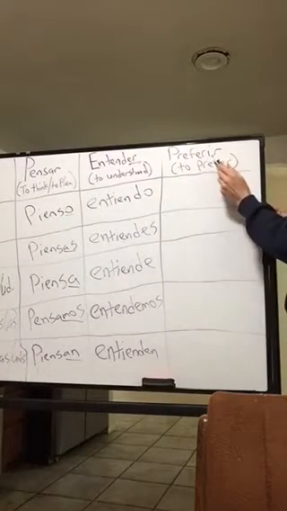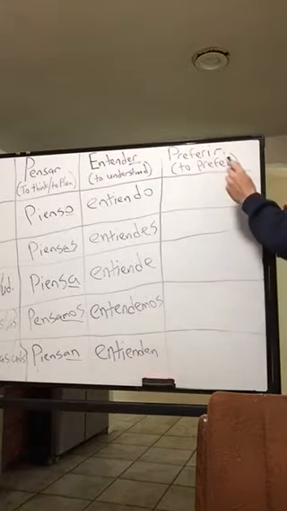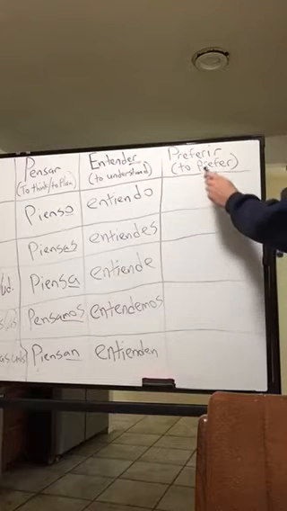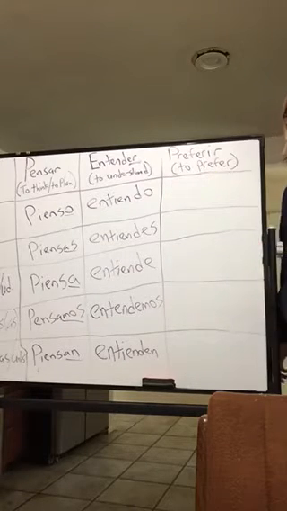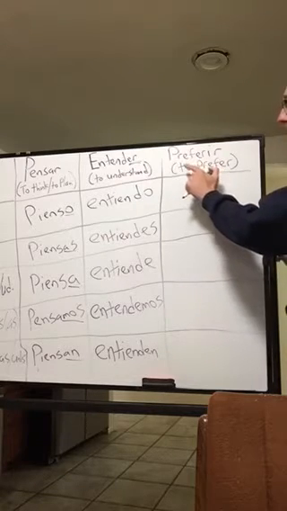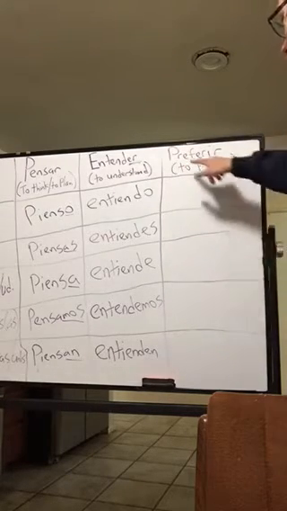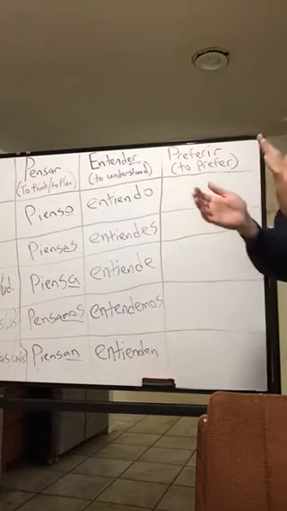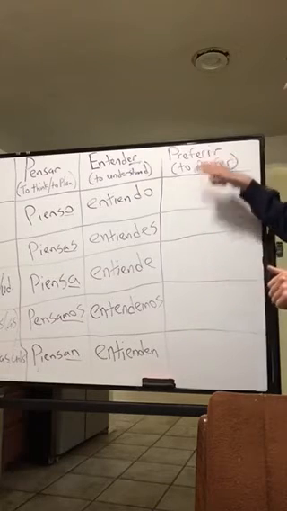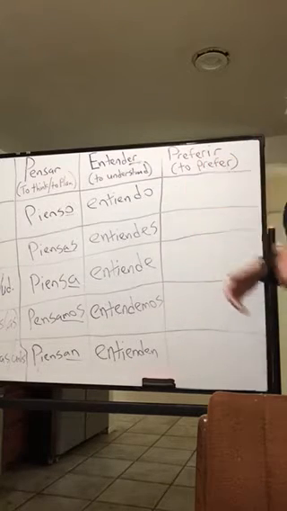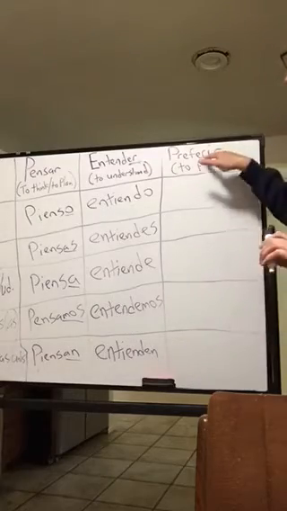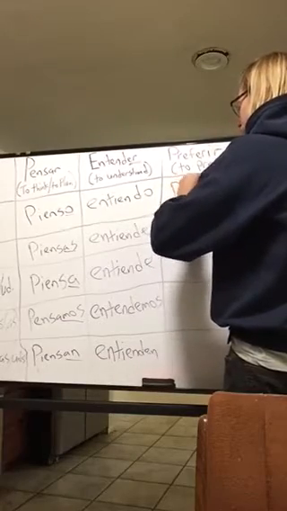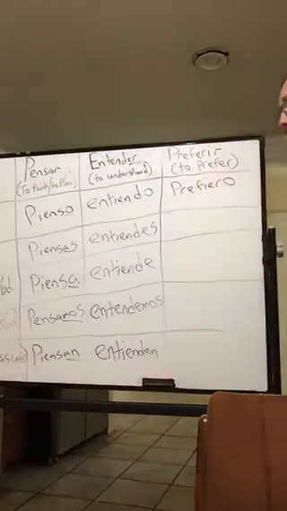All right, now for preferir. Preferir is an IR verb, so there will be a certain change that I'll make with the conjugations on the end. Preferir is also an IE stem change verb. So you look for the second to last syllable. Notice that there's two E's here, so in order to find where you stem change, you look for the second to last syllable. That second to last clap is where I make the E into an IE. So it's yo prefiero.